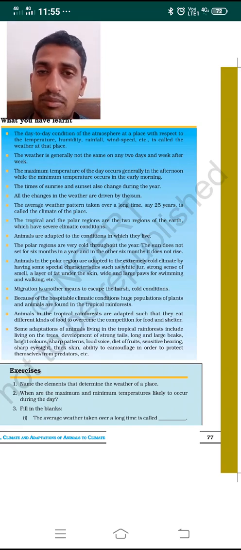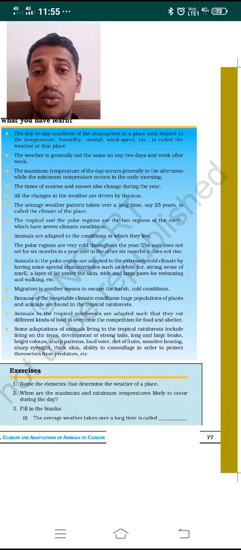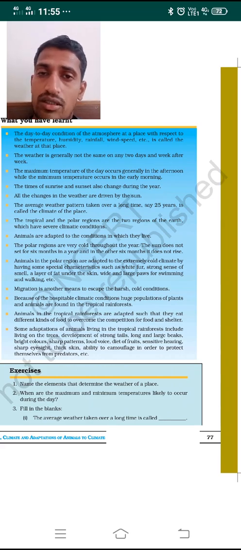The polar regions and the tropical rainforests are the two regions of the earth which have extreme or severe climatic conditions. The animals are adapted to the conditions in which they live.